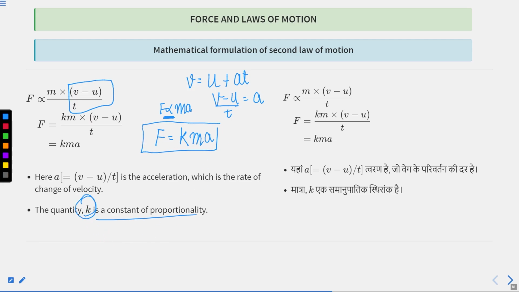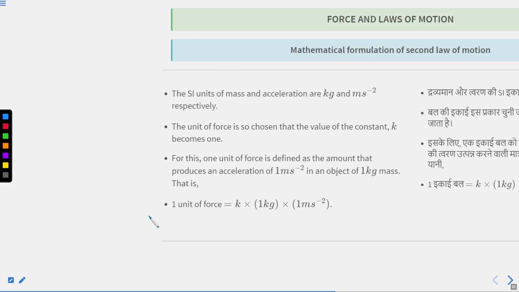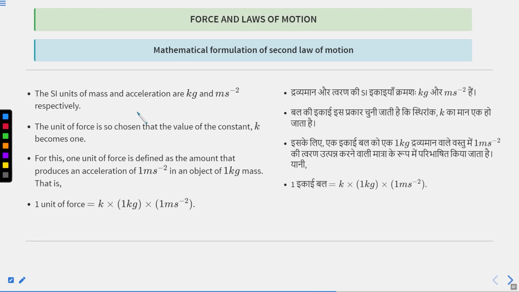The quantity k is a proportionality constant. The SI unit of mass is kg. The SI unit of acceleration is meter per second square. The unit of force is so chosen that the value of constant k becomes 1. We have chosen all the quantities in such a way that the value of k is equal to 1.